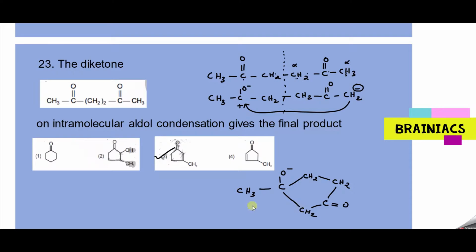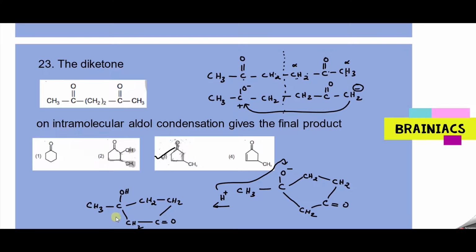In the next step, H plus will come and attack this O minus, and you will get CH3, COH, then CH2, CH2, then this is connected to the carbonyl group, and this is connected to CH2 like this. Now you are getting the aldol, the aldehyde and all is there.